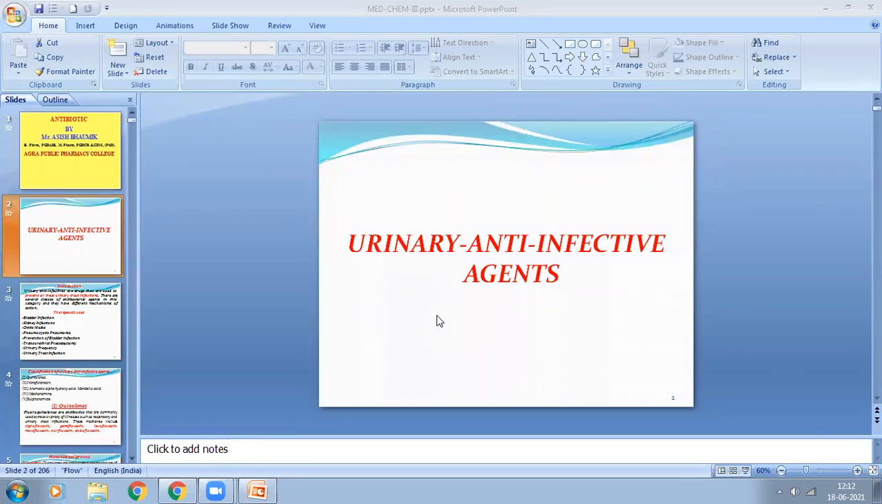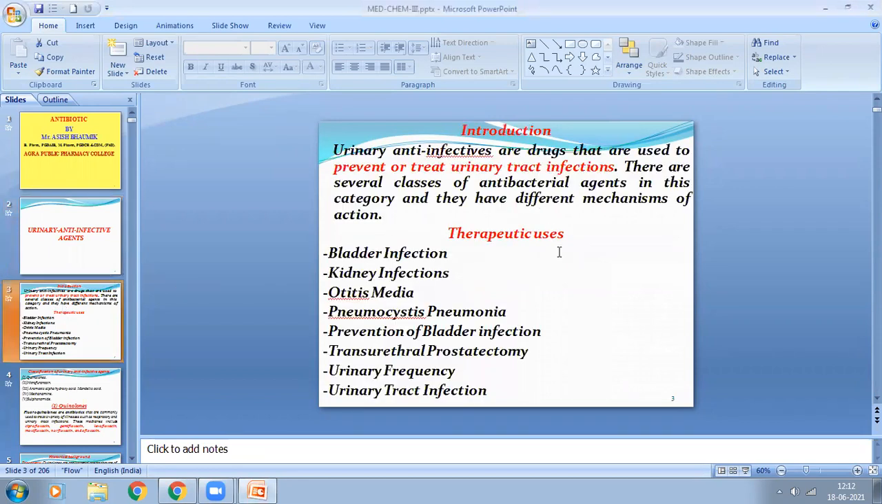Today's class is a new chapter called urinary anti-infective agents. So what are urinary anti-infective agents? Urinary anti-infective agents are the drugs that are only used to prevent or treat urinary tract infections, or UTIs. Urinary tract infection is caused by a variety of bacteria.